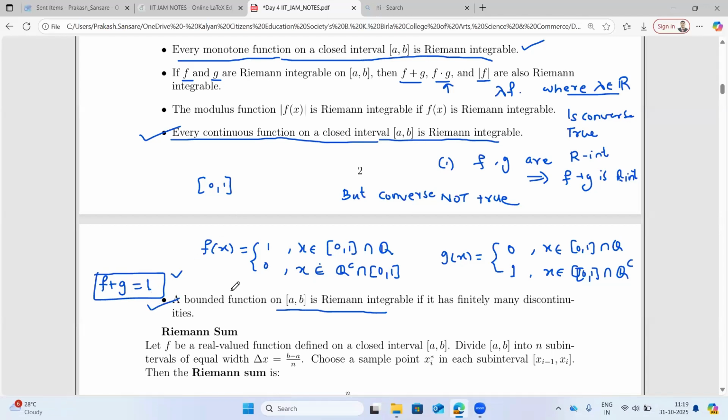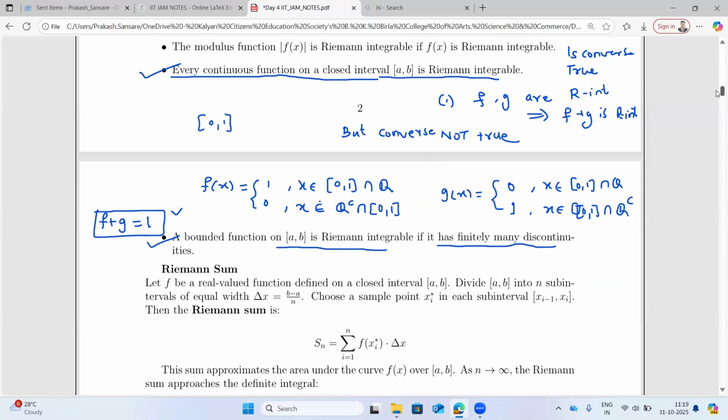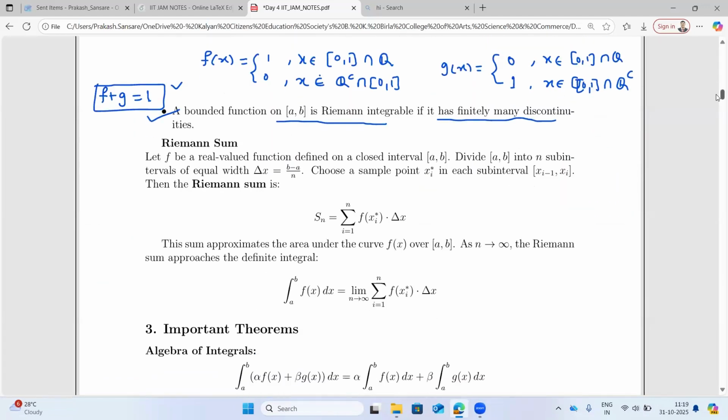And then the last one: a bounded function defined on a closed interval a comma b is Riemann integrable if it has finitely many discontinuities. So a function which has finitely many discontinuities is also going to be R integrable. And a function which has uncountably many discontinuities is not going to be R integrable. An example is the Dirichlet function we have seen, which has uncountable discontinuities, so hence it is not R integrable. And then this is a Riemann sum definition.